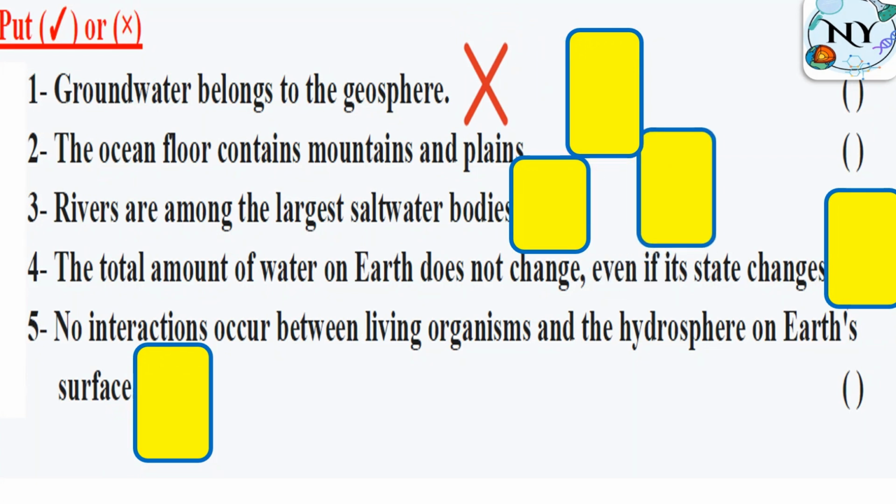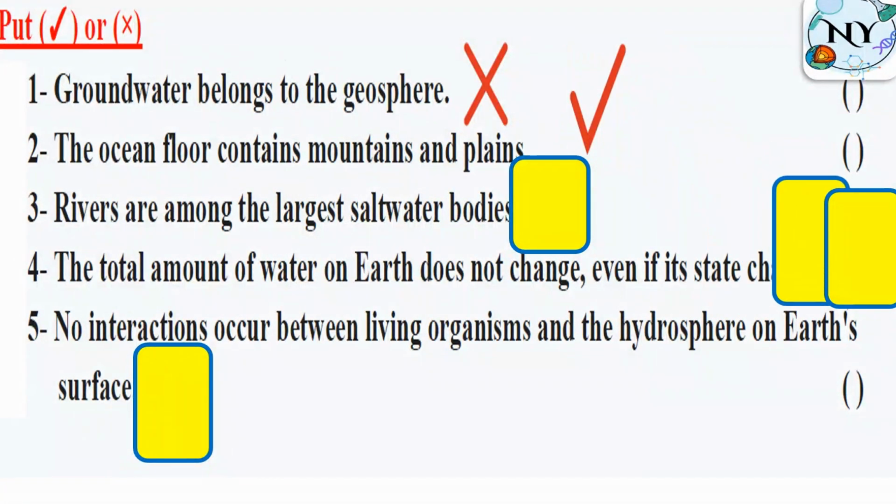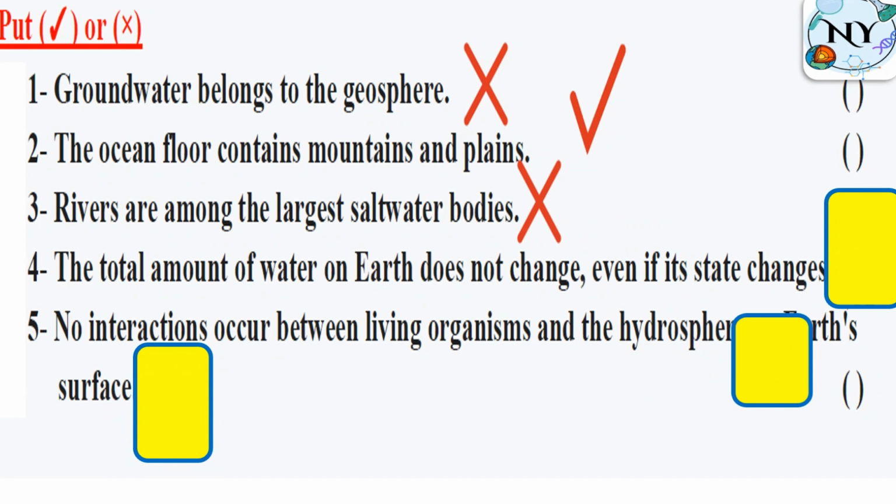The ocean floor contains mountains and plains. Yeah, that's true. Rivers are among the largest saltwater bodies. No, that's false. The total amount of water on Earth doesn't change even if its state changes. That's true.